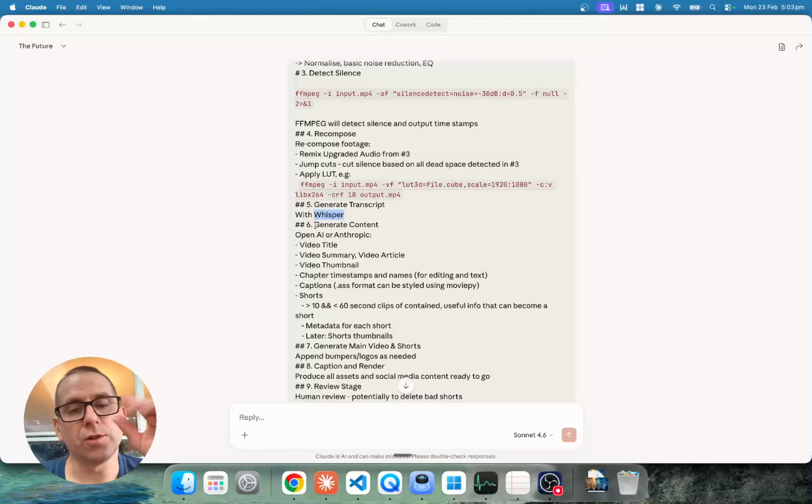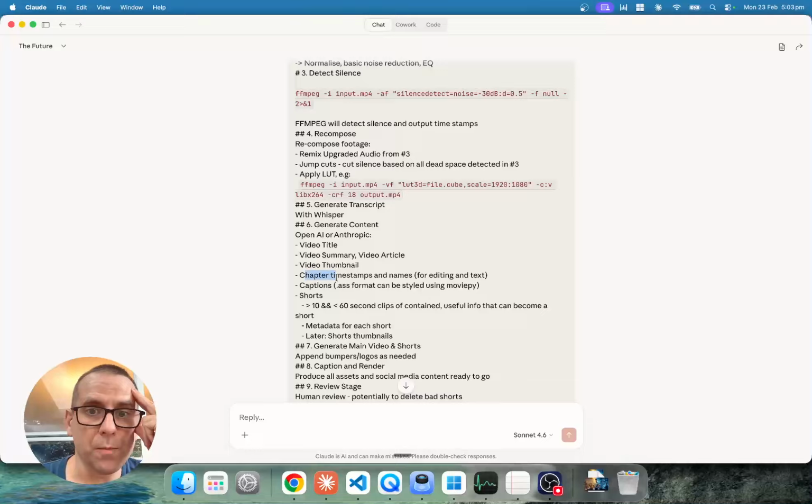Then generate content. So then what I want to do is go, hey, give me the video title, give me the summary, kind of create an article about the video, because once it's transcribed and I've got all the text, that should be enough to go, here's a little article to go on a website that will be like a companion piece of the video. Thumbnail, we'll get that going through Nano Banana.